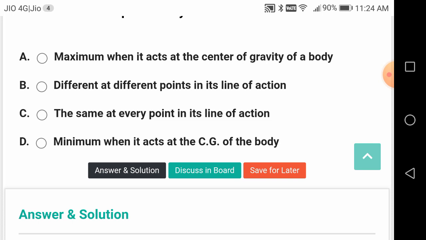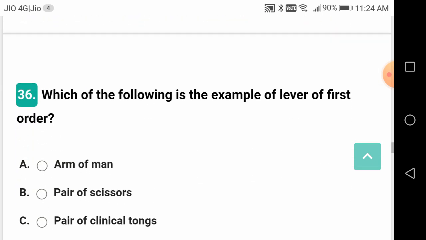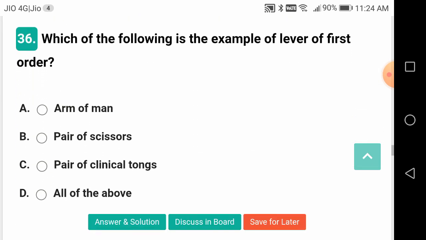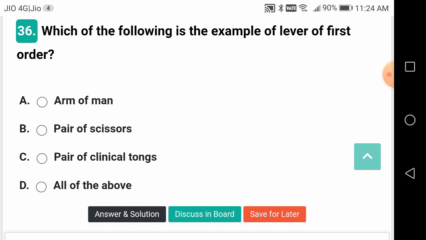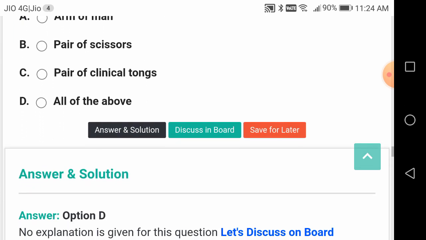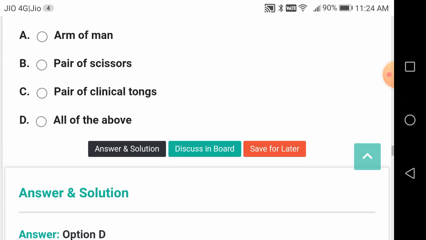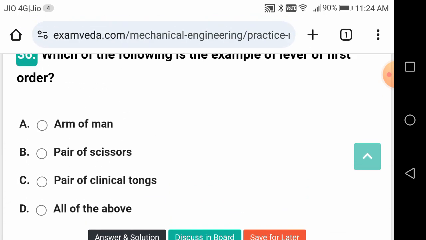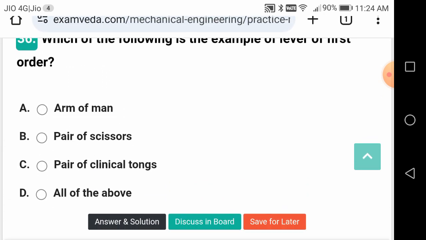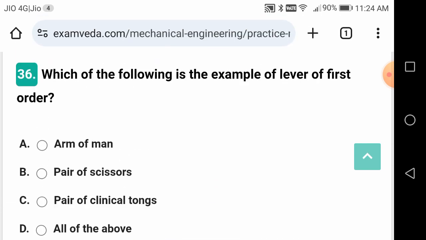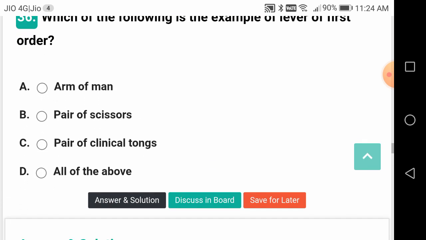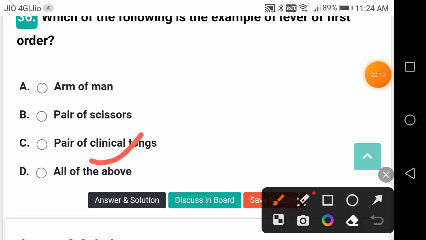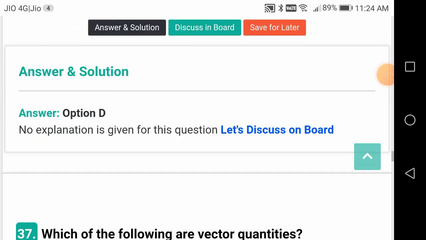So it is the same, neither the maximum nor the minimum, when it acts at the CG of the body. Which of the following is the example of levers of first order? This is a good question, friends. Levers of first order, second order, third order are there. But this is all of them: arm of a man, pair of scissors, pair of clinical tongs, all of them are examples of levers of first order. Remember this. This is a good question, friends.